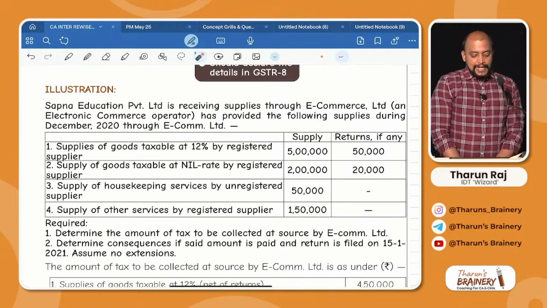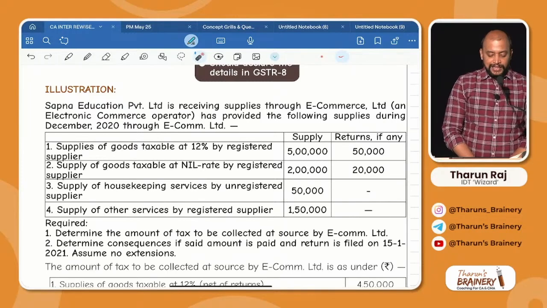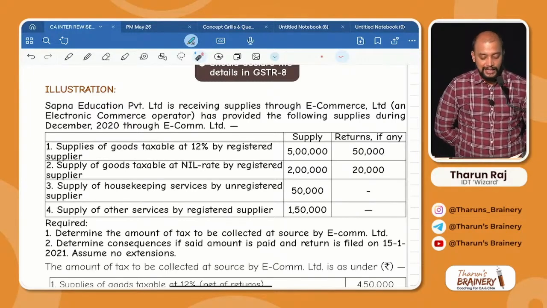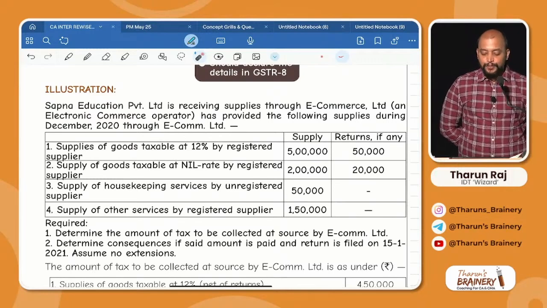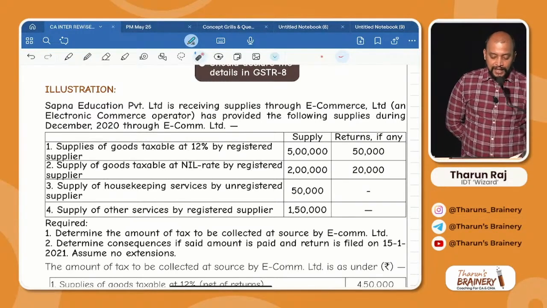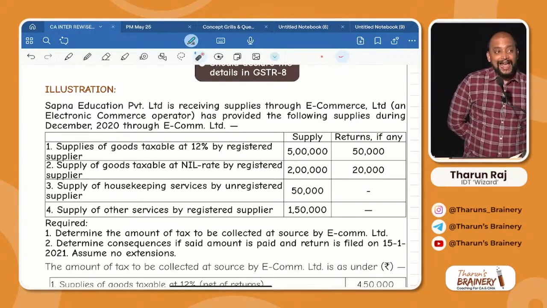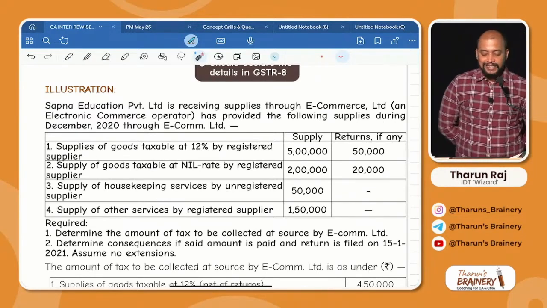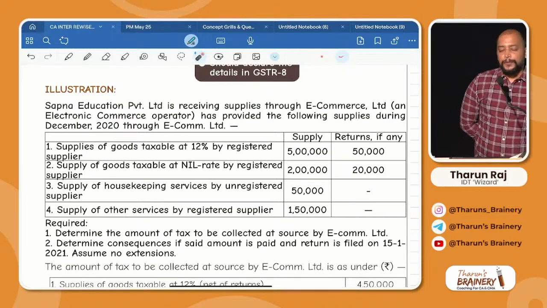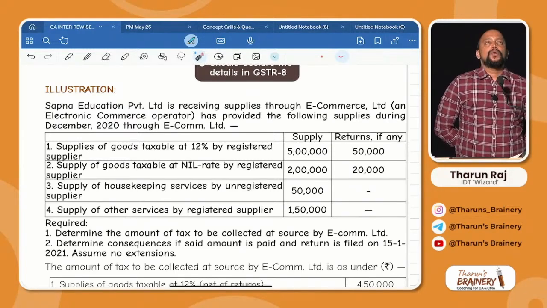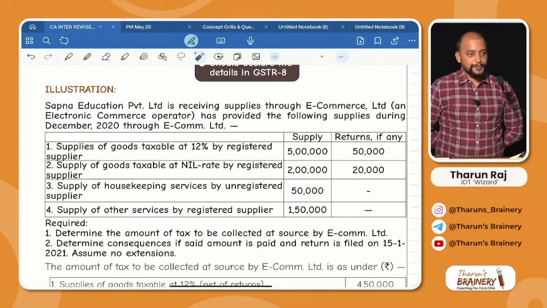We will work out. Sapna Education Private Limited is receiving supplies through e-commerce limited, an e-commerce operator who has provided the following supplies during December 2020 through e-com limited. Number 1, supply of goods taxable at 12% by registered supplier, supply 5 lakhs, returns if any 50,000. Now, I want you to analyze and tell me who will pay GST on this transaction.